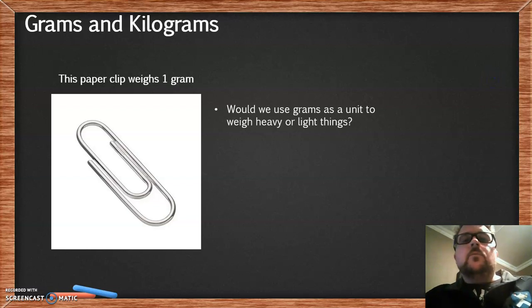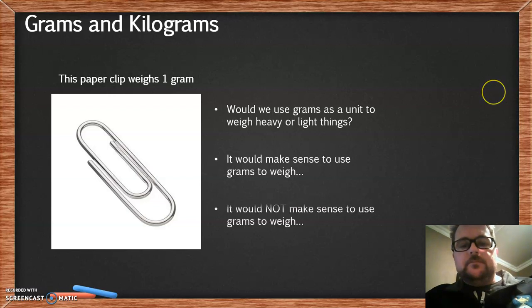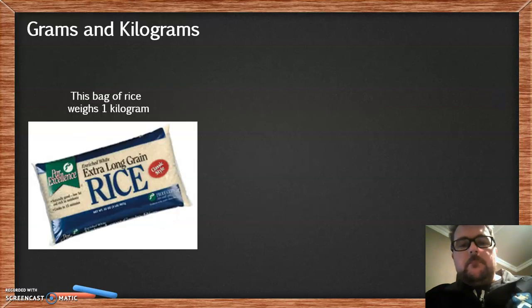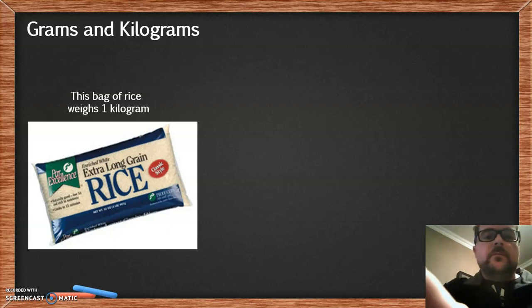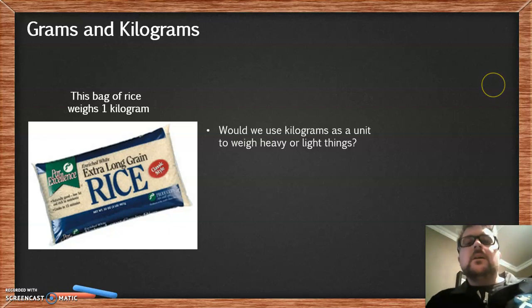So for things that don't weigh very much, like a paper clip or a feather for example, we would say that we measure them in grams. It makes sense to weigh them in grams because kilograms are much larger. For example, this bag of rice, extra long grain rice, this we would weigh as 1 kilogram. Now, boys and girls, it's important to remember that things that are a little bit more weighty, we say kilograms. So, for example, if I wanted to weigh myself, I would most definitely be kilograms.